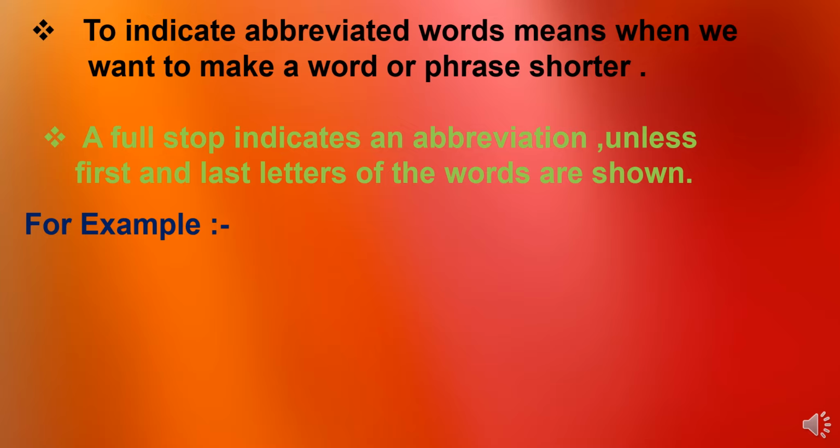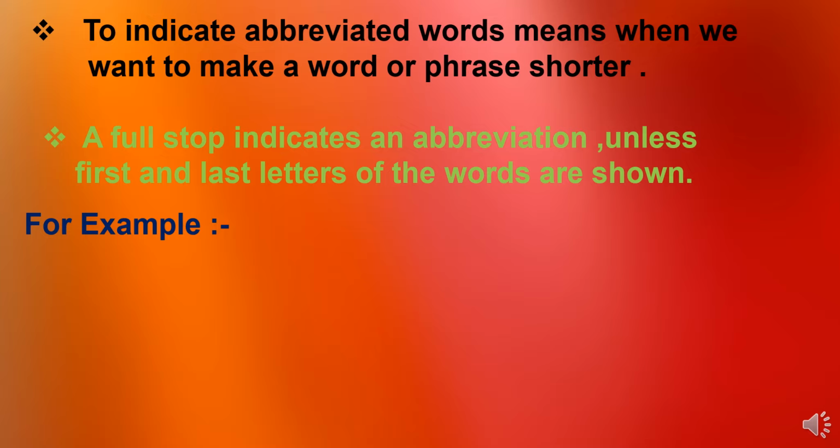It indicates Mr. Then Mrs., M-R-S. So Mrs. Raman. We write M as a capital letter, R and S in small letters, and then put a full stop to indicate Mrs. in a short way. Then Ms., M as a capital letter, S in small, and then a full stop.